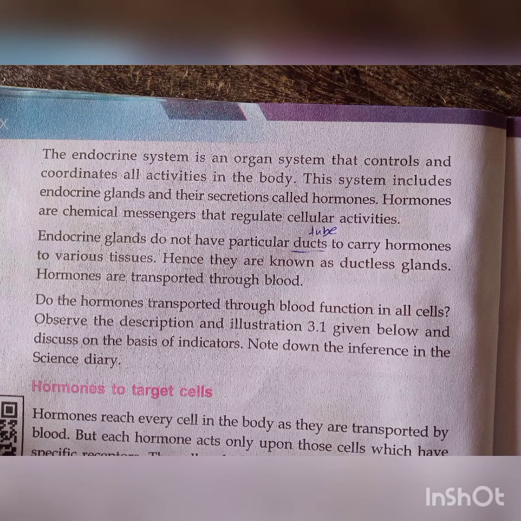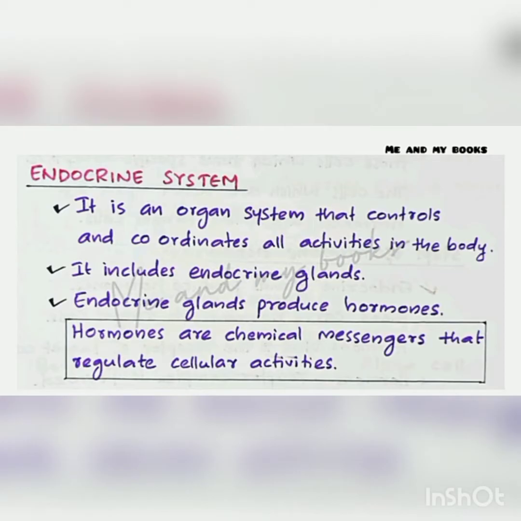Okay, I give one question and answer for this one. Look at this one. Endocrine system. What is the endocrine system? It is an organ system that controls and coordinates all activity in the body. Write this one in your notebook. It includes endocrine glands. Endocrine glands produce the hormones. Hormones are chemical messages that regulate the cellular activities. To activate the cell, what is required? A chemical message is required. That chemical message is known as hormone. Write and take this one in your notebook.